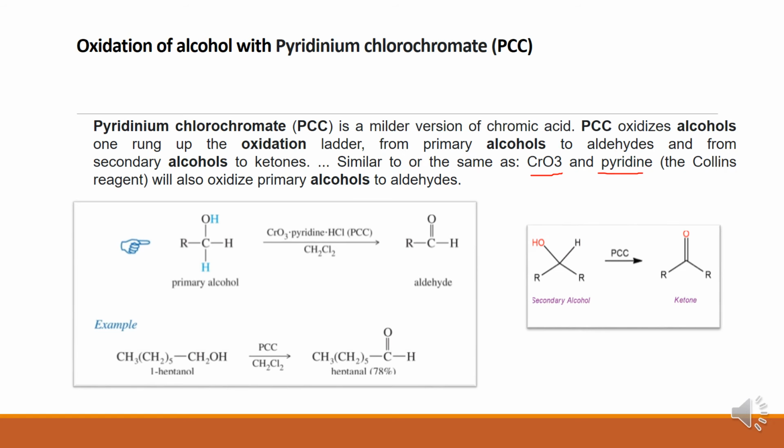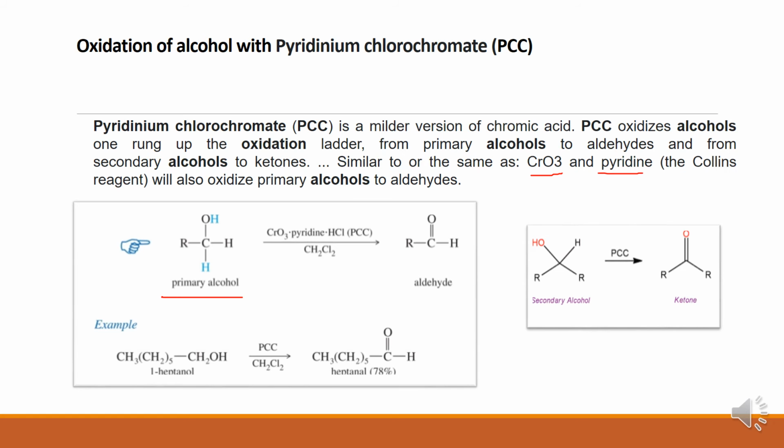This mixture of chromic acid and pyridine is called Collins reagent. It will also oxidize primary alcohol to aldehyde, similar to or the same as chromic oxidation reaction. So PCC gives primary alcohol to aldehyde, secondary alcohol to ketones.